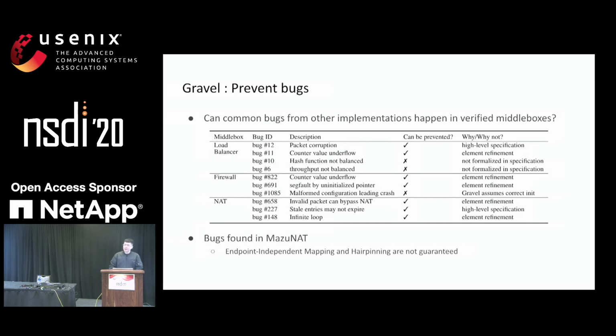Another interesting finding is that the MazuNAT implementation from Click does not satisfy the endpoint independent mapping and hairpinning properties that are required for a NAT to support peer-to-peer communication.